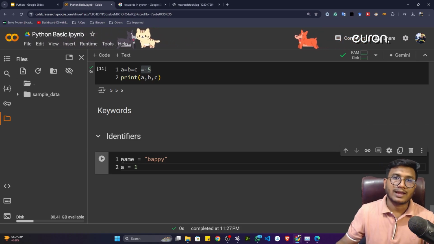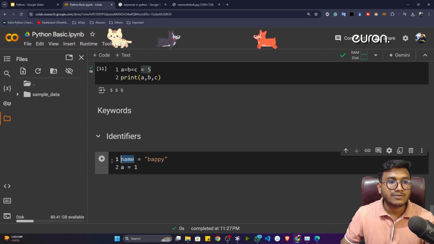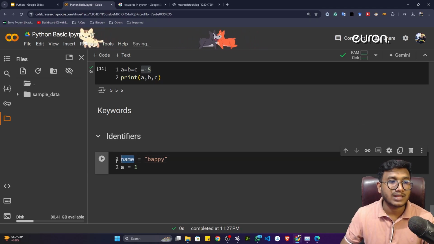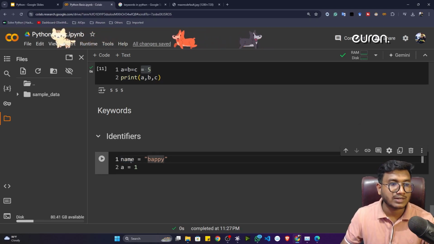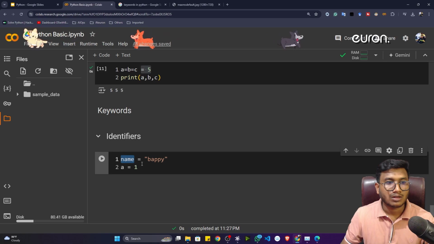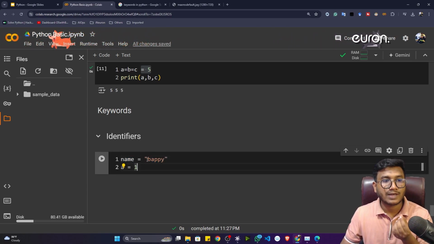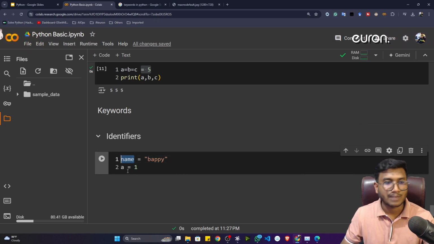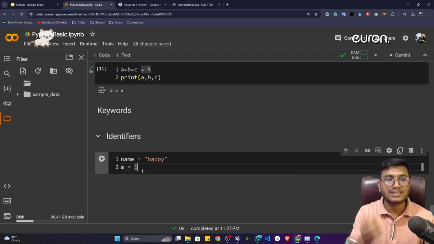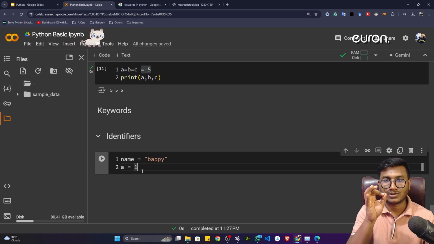But what is an identifier? An identifier is nothing but the variable declaration. So this particular name is the identifier. Here name is the identifier and puppy is the value. Again, a is an identifier. But there are some restrictions you have to follow when defining an identifier.